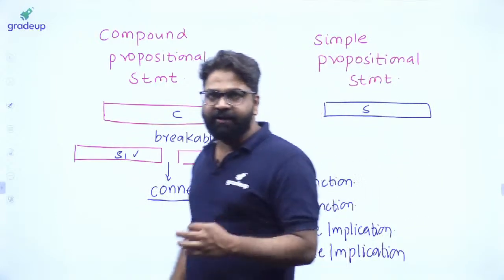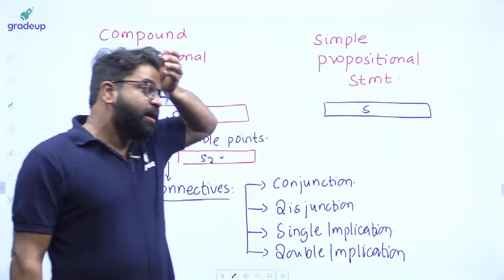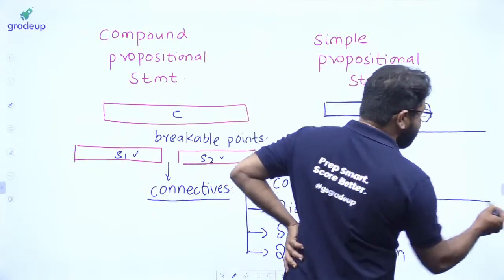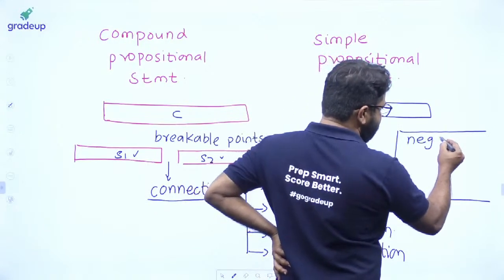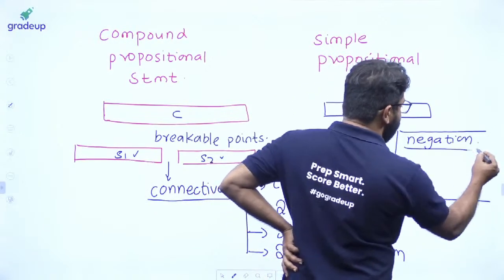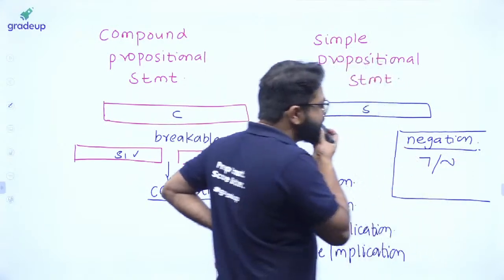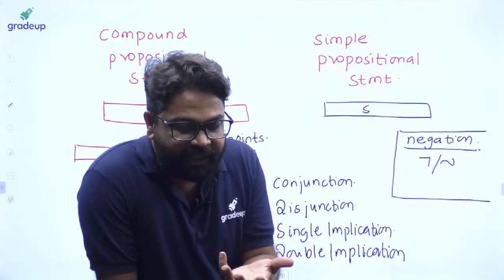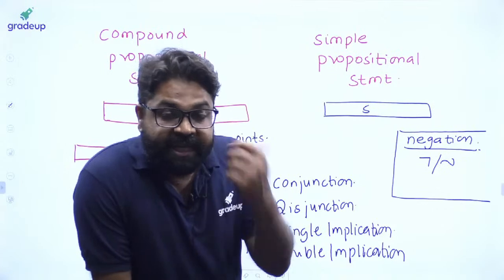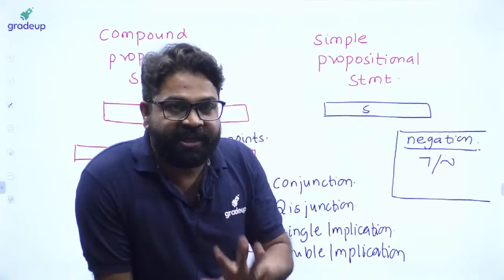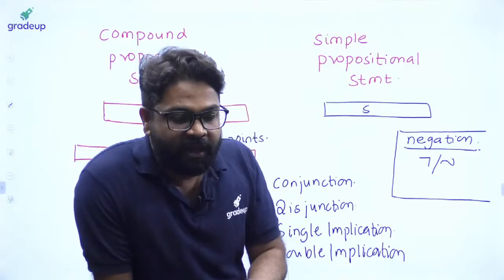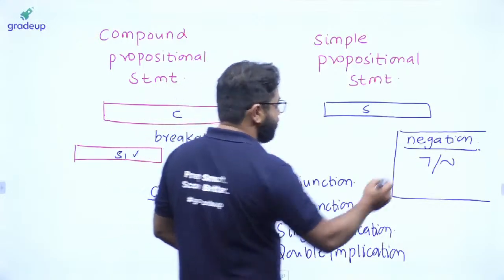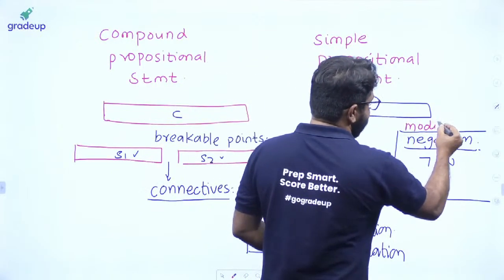Sir, I also heard about the modifier, or you can say negation. Yes, negation is also there, but negation is not a connective. Negation is called a modifier. So here I will write this negation sign like that. Negation does not connect two or three simple statements. What does negation do? Negation modifies the statement. So negation is also called a modifier. So here you will have the modifier.